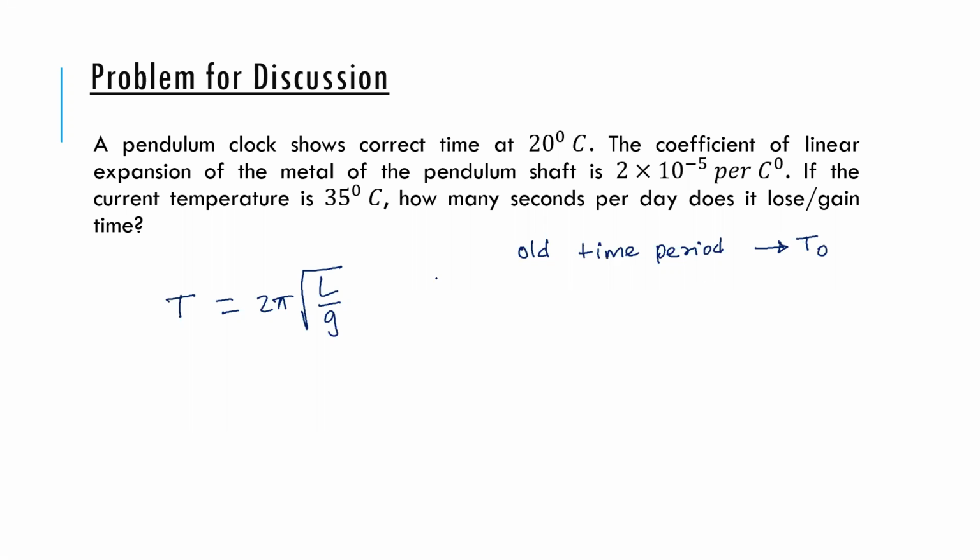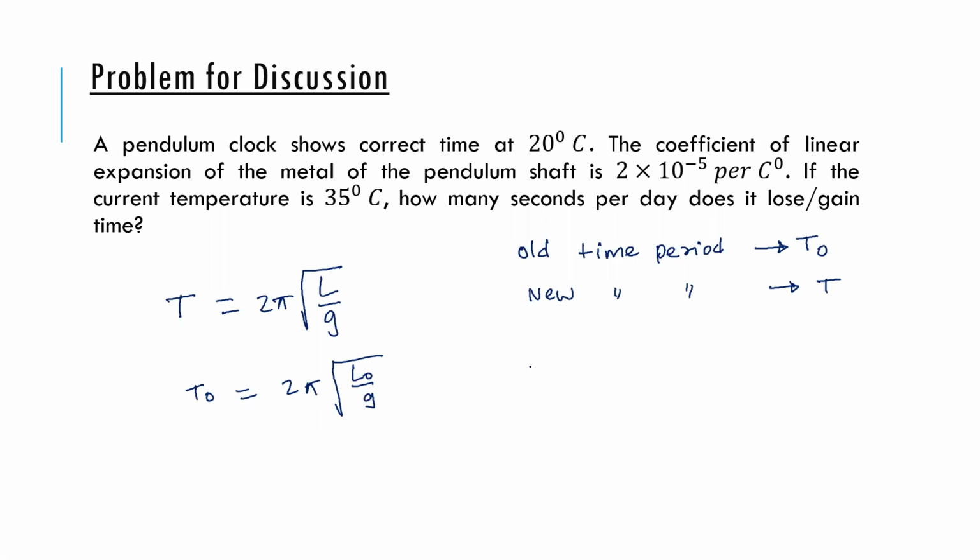Now, because the temperature has increased, the new time period is, let's say, T. Now I can write T naught as 2 pi under root, let's say the old length is L naught, by g.